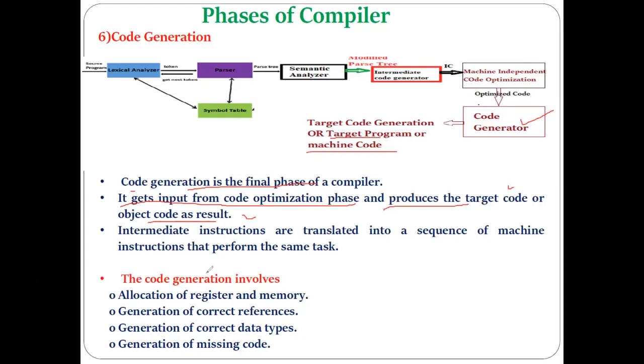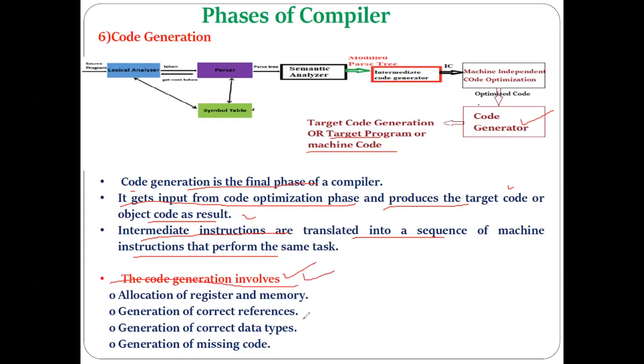Okay. So the intermediate code is translated into a sequence of machine instructions. Whatever intermediate code is there, in its optimized form, will be converted into the machine instruction format. Now, which are the different activities that have to be performed by the code generator in the code generation phase?